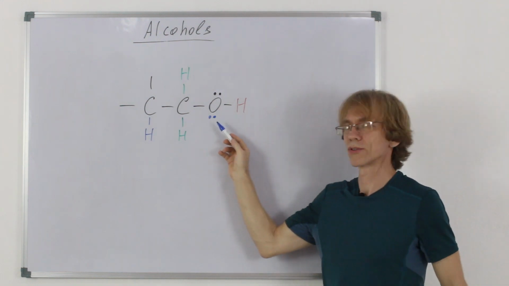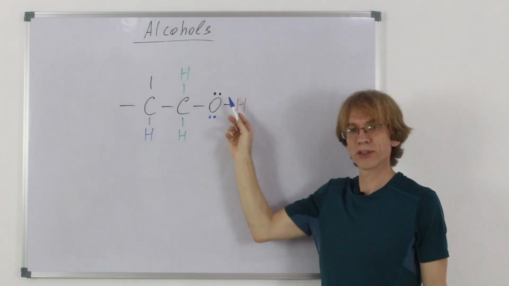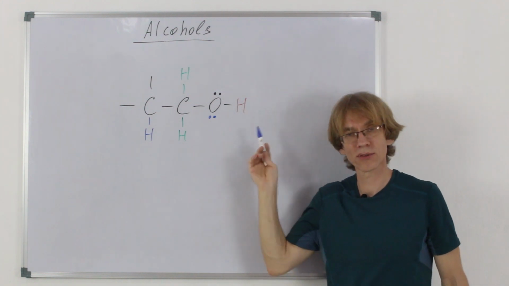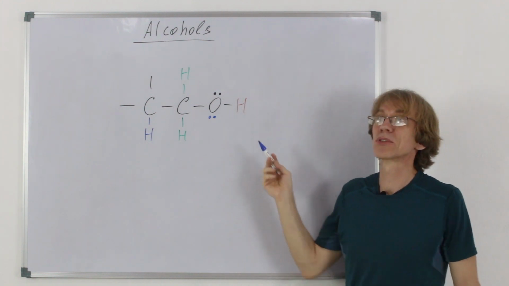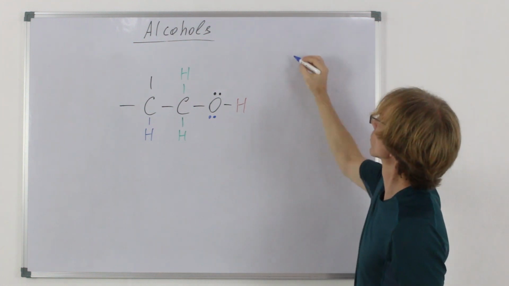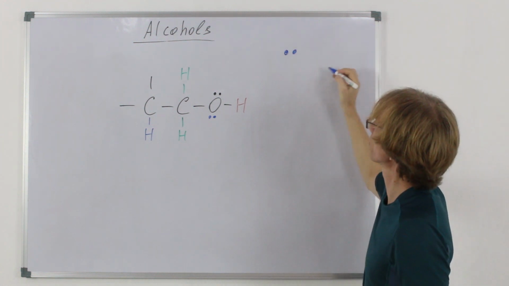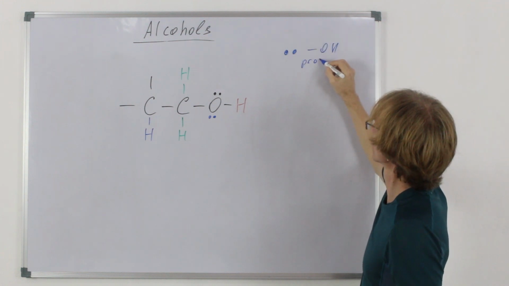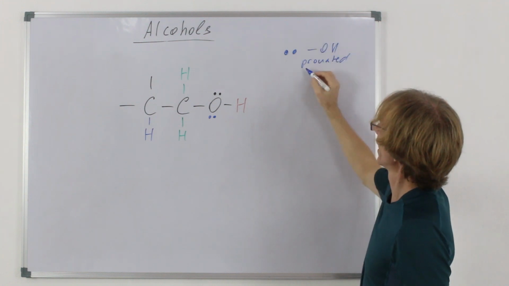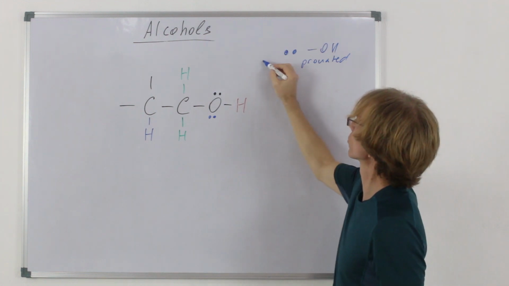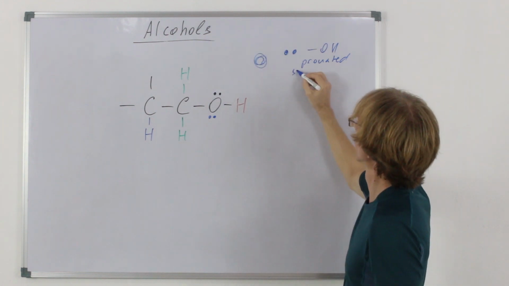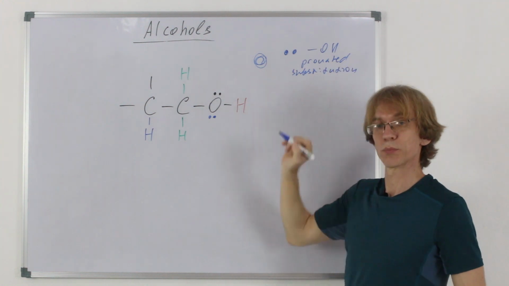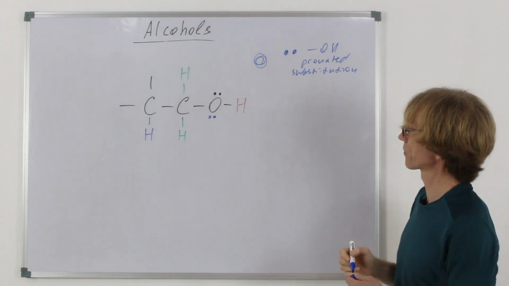And here, you see, oxygen has two lone pairs. They're obviously the same, but I made them different colors because they sometimes have different meaning in different reactions. So this one on oxygen means that the OH group can be protonated and participate in substitution reactions.